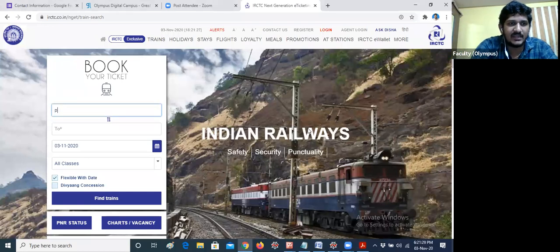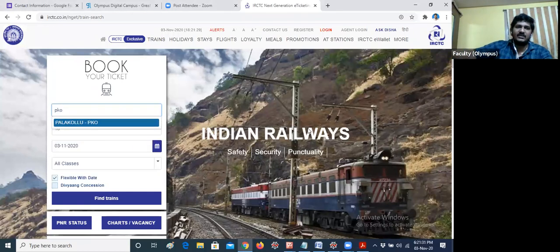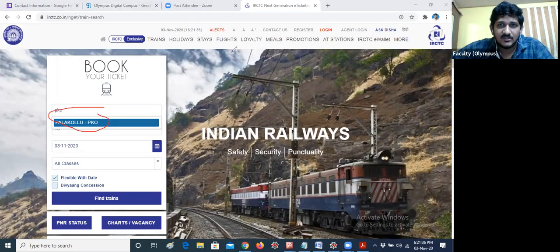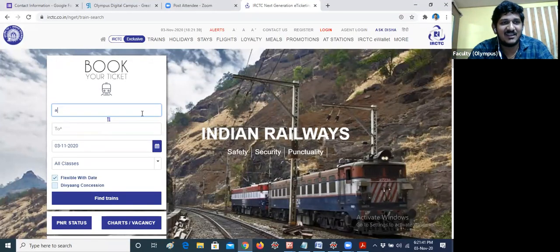I'm giving PKO, for example, and it is getting Palakollu here. You can see Palakollu it is getting. So let me remove this. I would like to give Amalapuram here. So AMA, PURAM. Okay, it is not there actually. I'm trying to book the ticket.